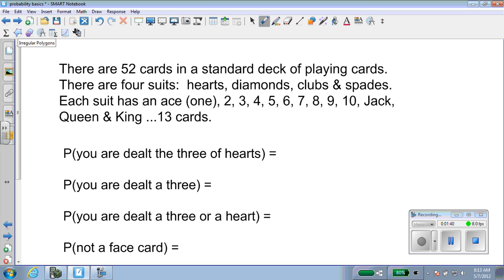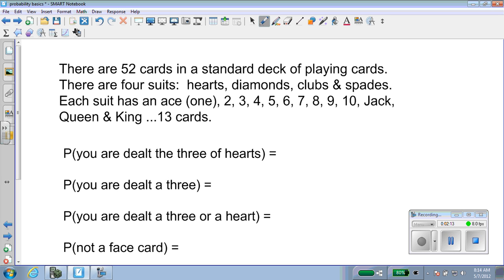Okay, lots of probability surrounds sort of things that happen with a deck of playing cards. So if you're not familiar with a 52 card deck, there are 4 suits: hearts, diamonds, clubs, and spades. And each suit has an ace, which often counts as 1, a 2, a 3, a 4, a 5, a 6, a 7, an 8, a 9, a 10, and then a jack, a queen, and a king. So there are 13 cards in each suit. 13 times 4, 52 cards altogether.